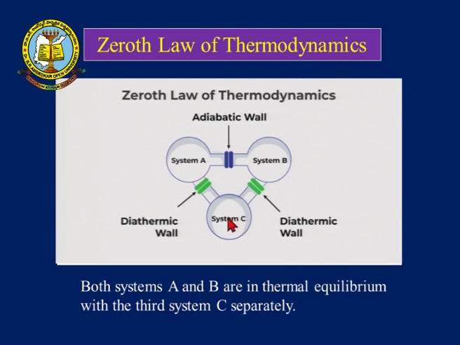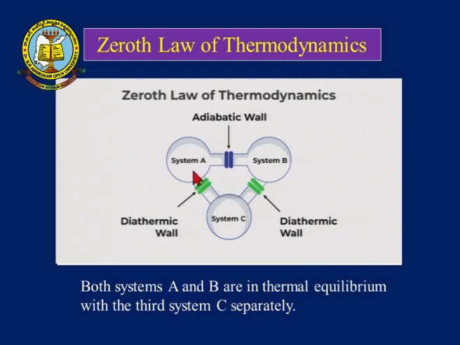System C is separated from system A and system B by diathermic walls. System A and system C are separated by a diathermic wall, and system B and system C are also separated by a diathermic wall. As we know, diathermic walls mean heat can be exchanged between system A and system C, and similarly between system B and system C.